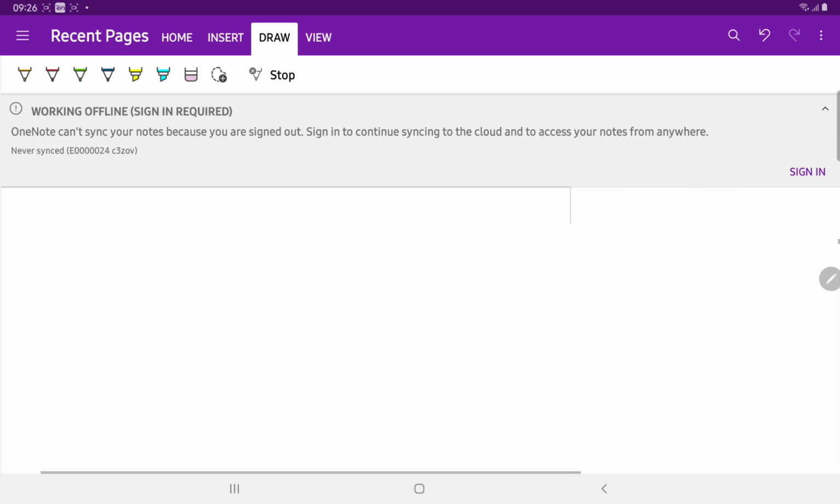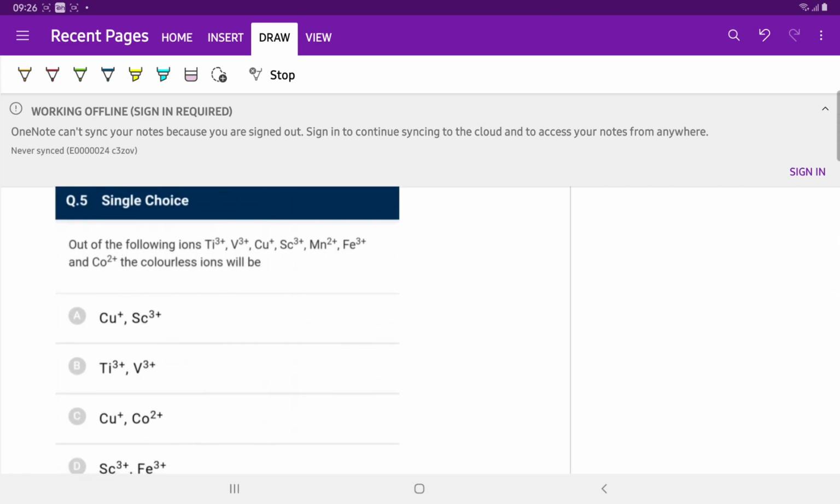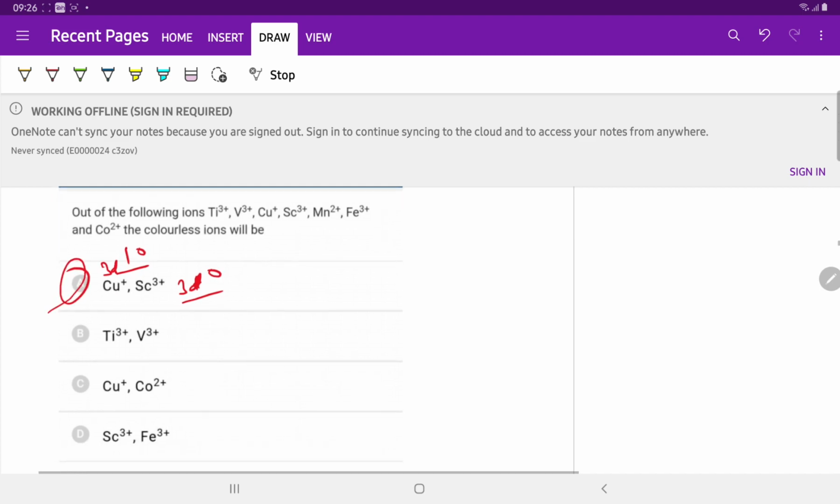Question number 5. Out of the following ions, the colorless ion will be. Copper(I) is 3d10, and scandium 3+ is 3d0. So these electron configurations are unable to absorb light in the visible region, since all the electrons are paired or the d orbitals are vacant. So option A is correct.